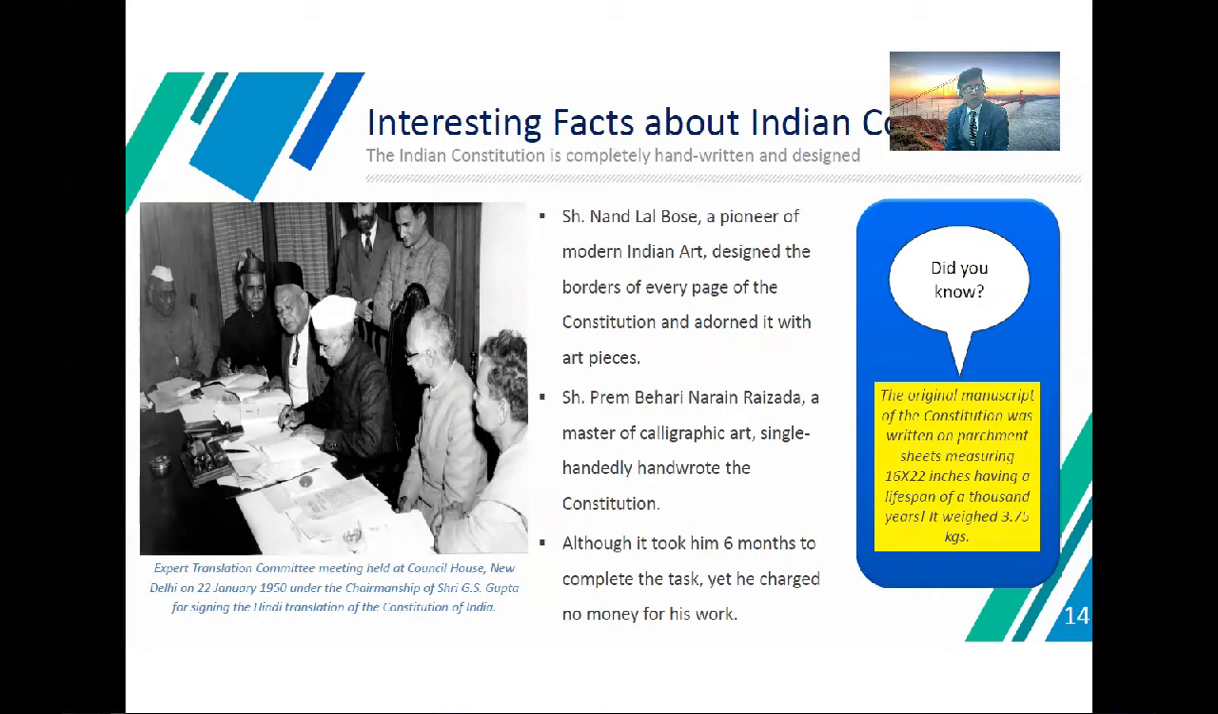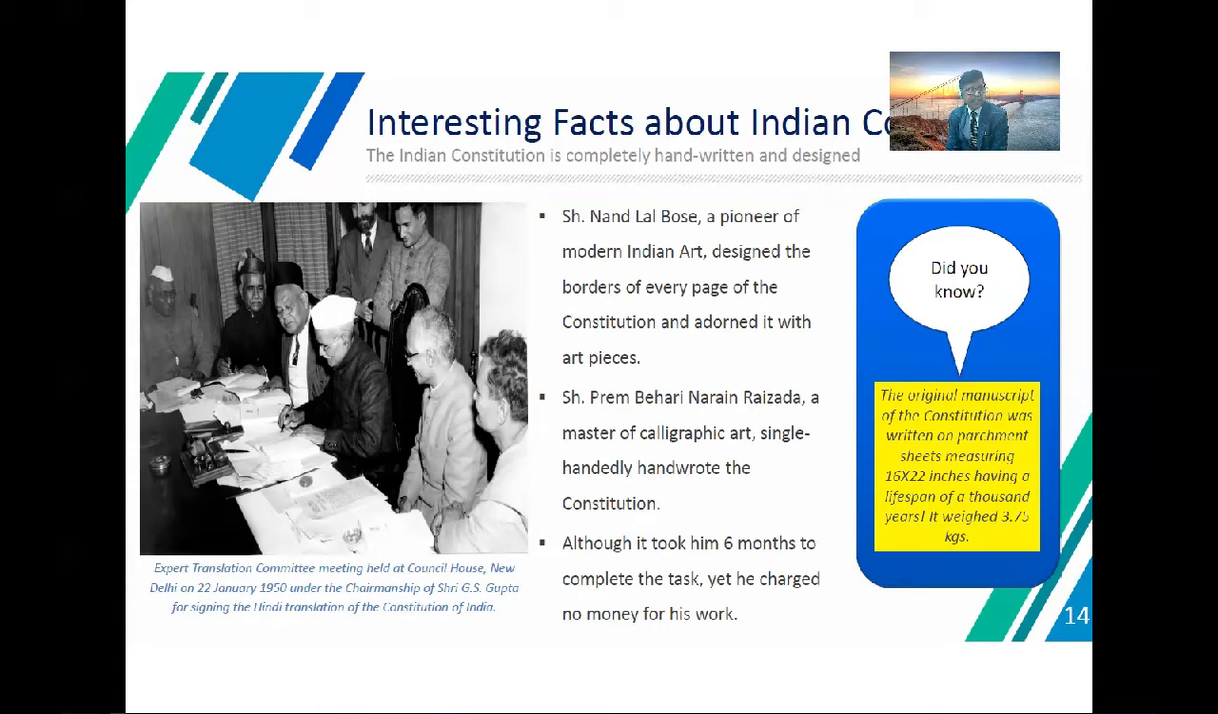Nandalal Bose, a pioneer of modern art, designed the border of every page of the Constitution and adorned it with art pieces. Prem Behari Narain Raizada, a master of calligraphic art, single-handedly handwrote the Constitution, and it took him 6 months to complete the task. He charged no money for this piece.